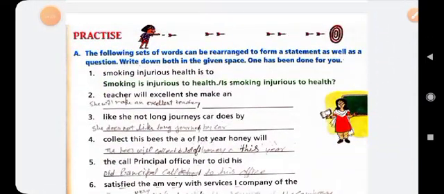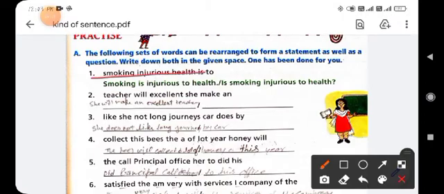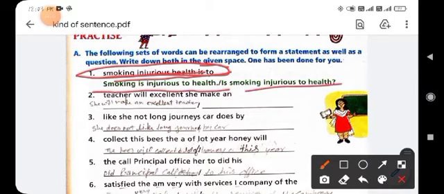The following sets of words can be rearranged to form a statement as well as a question. Write down both in the given space. One has been done for you. So you can see here a given group of words that is not arranged. Here are the scrambled words. So first you unscramble these words and then make a statement sentence and an interrogative sentence.